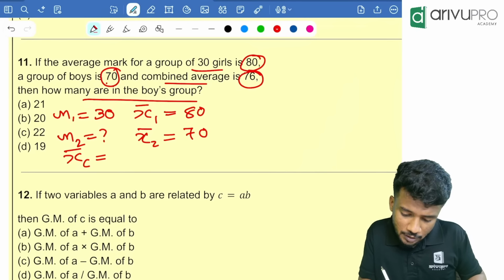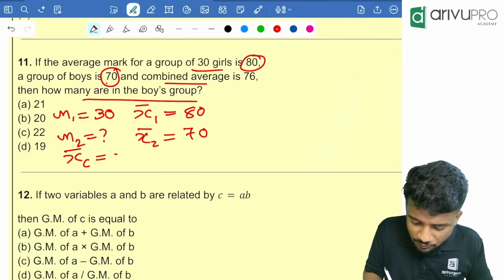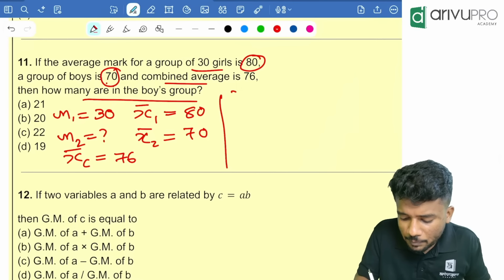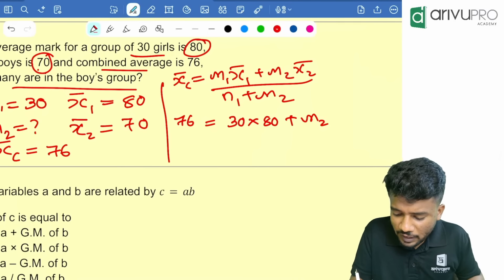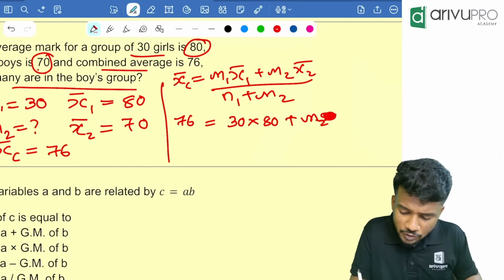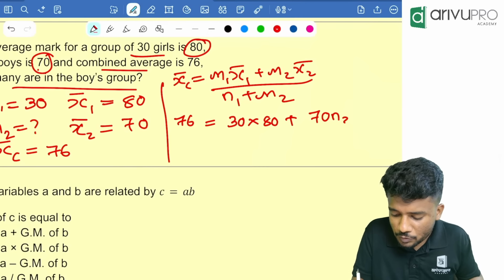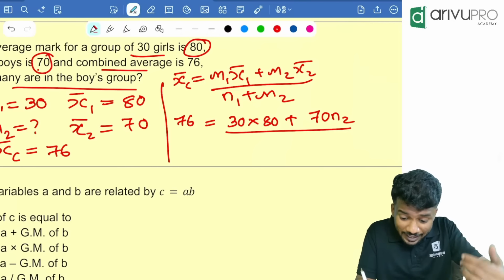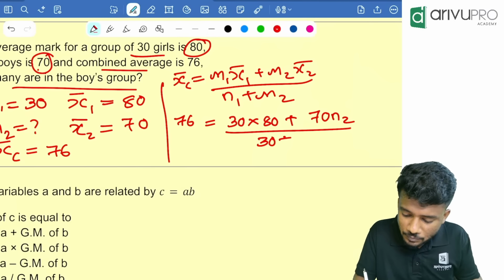The combined mean is 76. The formula for combined mean is XC bar equal to N1 X1 bar plus N2 X2 bar, divided by N1 plus N2. So 76 equals 30 into 80 plus 70 N2, divided by 30 plus N2.